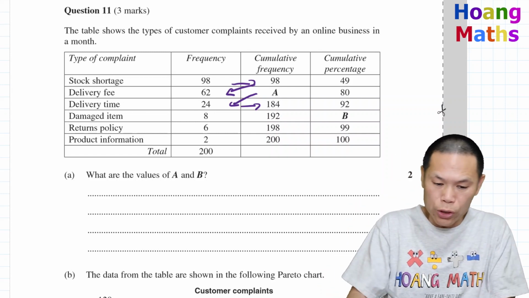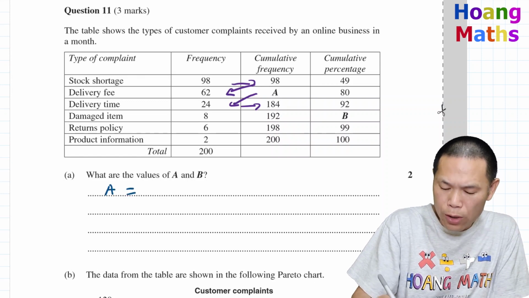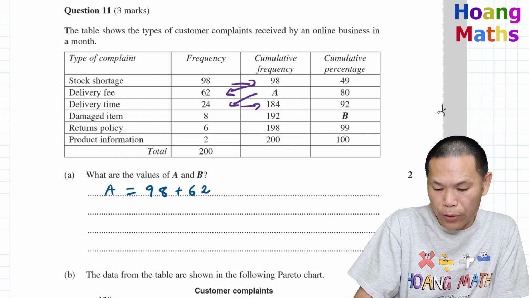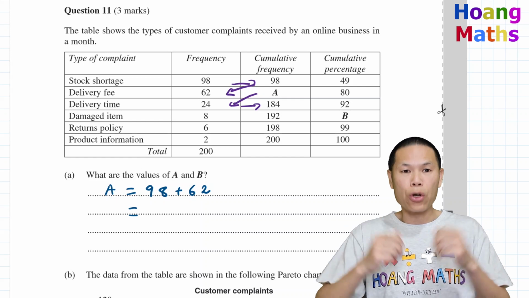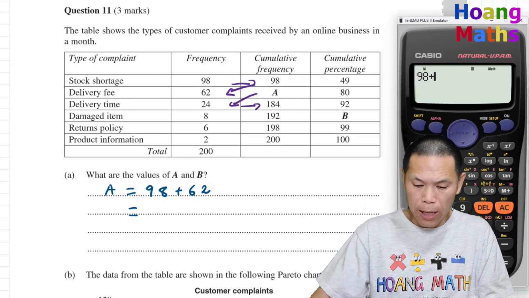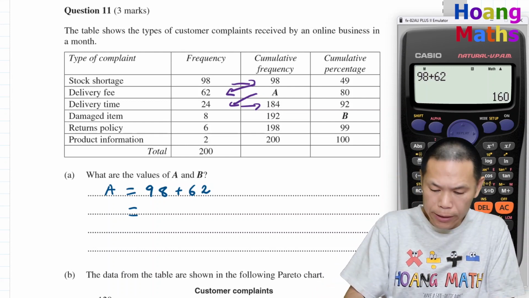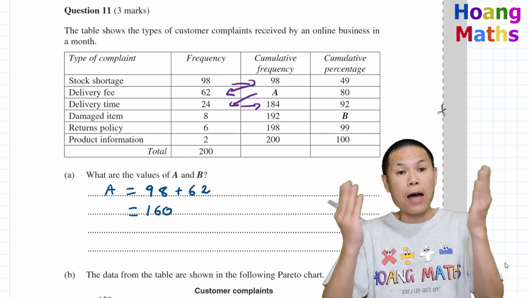Therefore, A is equal to 98 plus 62. Just add these two values together. Let me put it on a calculator. So 98 plus 62, there you go, 160. That is the value of A.